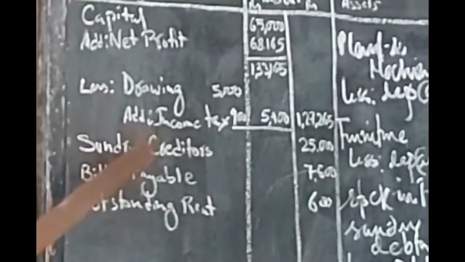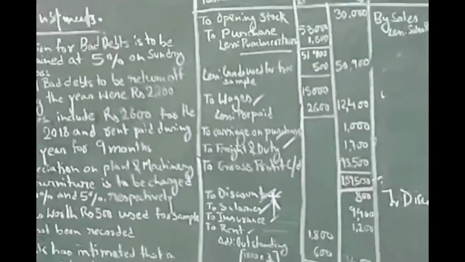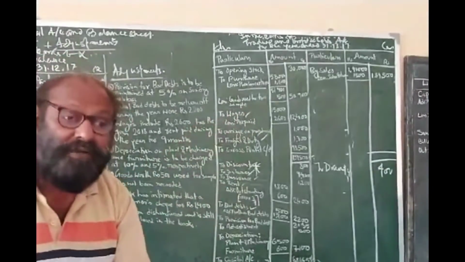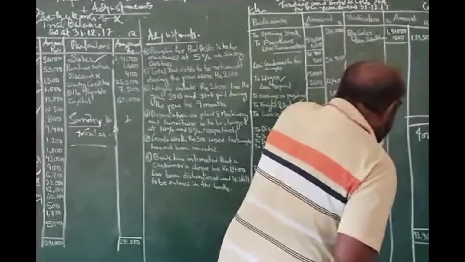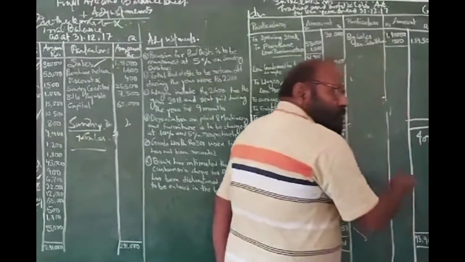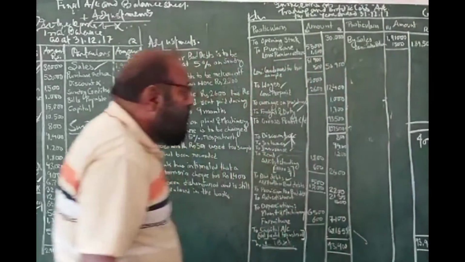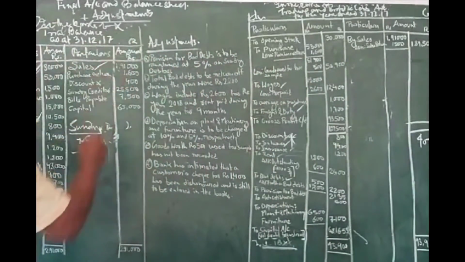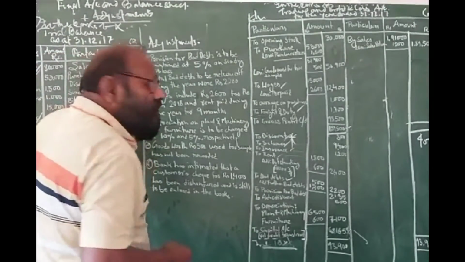So with capital we have added net profit, and drawings have been deducted, and also income tax have been deducted here. Now this is more or less the total structure we have made. Today I am giving much more trace on the adjustment entries. Just see what adjustment entries are.